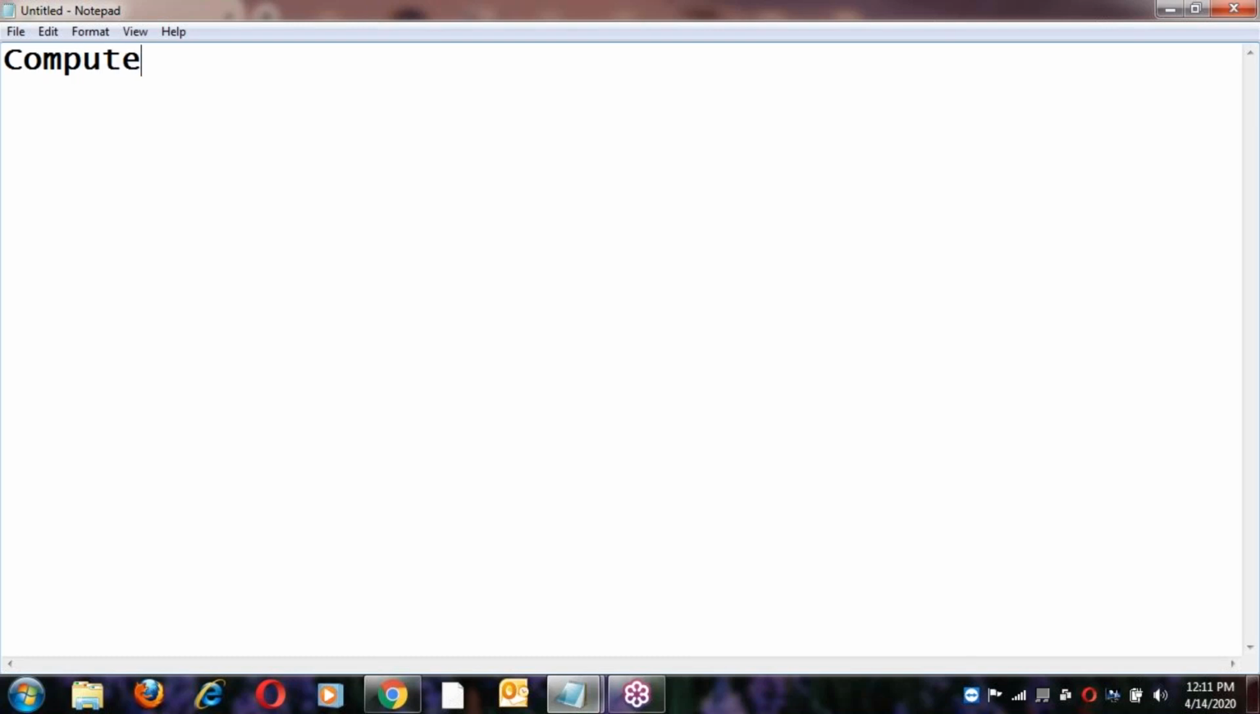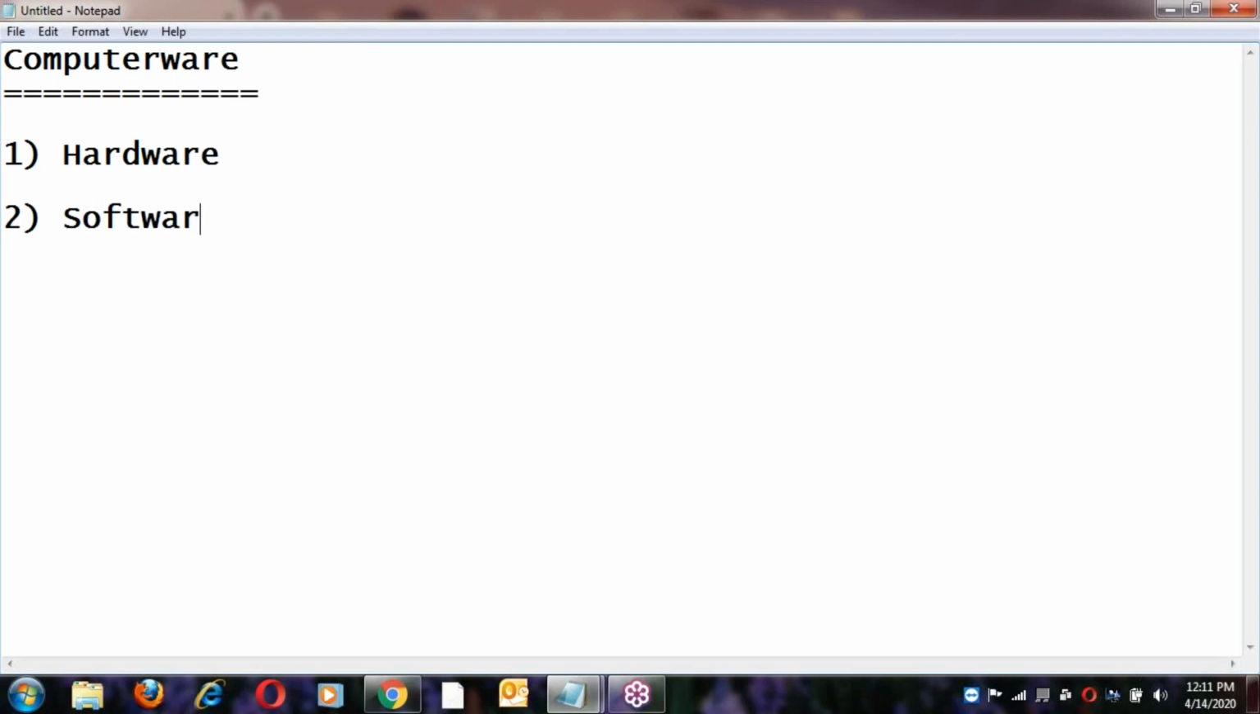In computer world, there are two categories: hardware and software. So what is hardware? What is software? I'm starting from the very basics and fundamentals. After finishing these fundamentals, next we'll go to Linux basics.